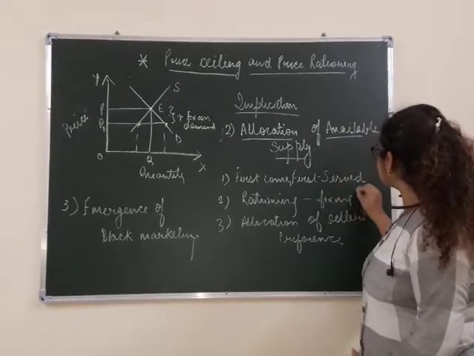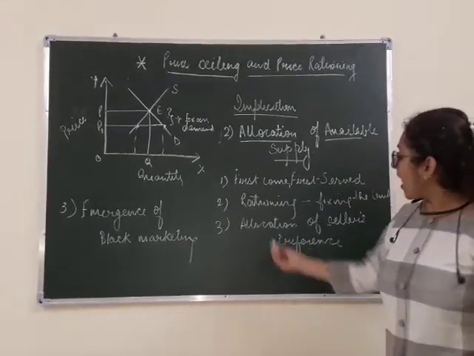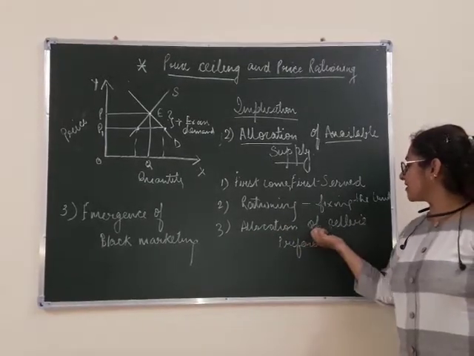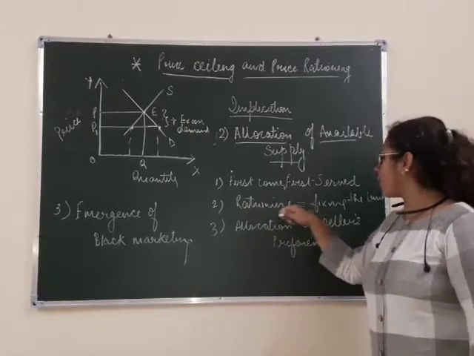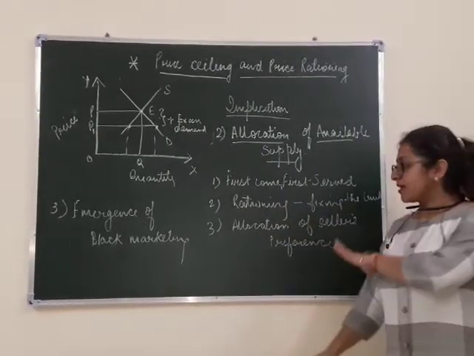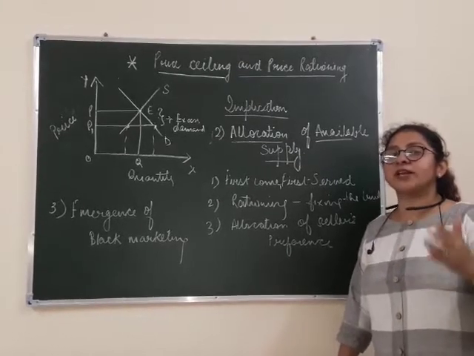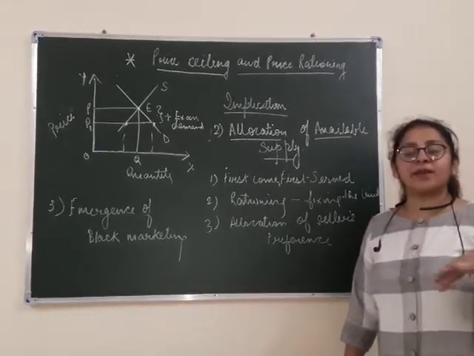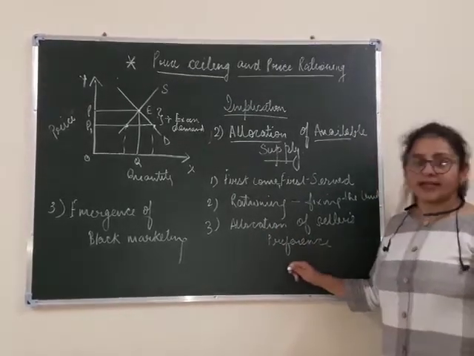They have fixed how much they will get. And the third condition is allocation by the seller's preference. Even in some conditions when they are not able to fix the limit, sometimes the seller also decides how much one particular house will get. It depends on the number of people in one family. It will decide how much people are going to get.